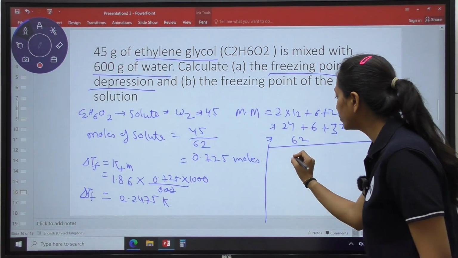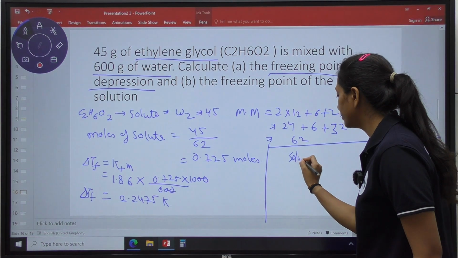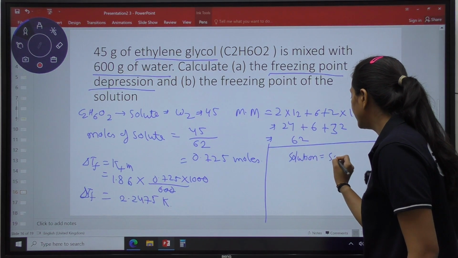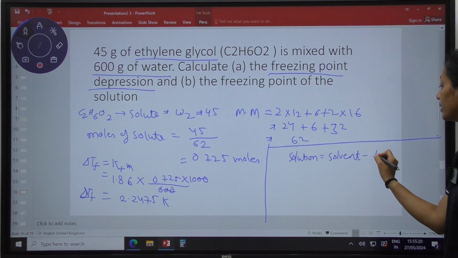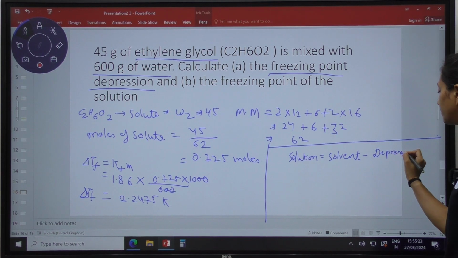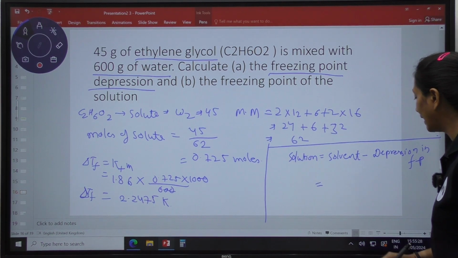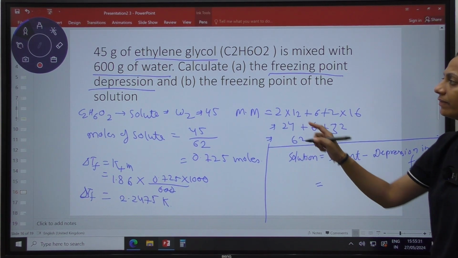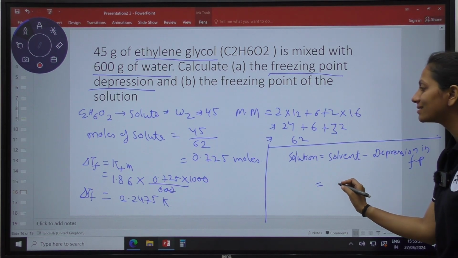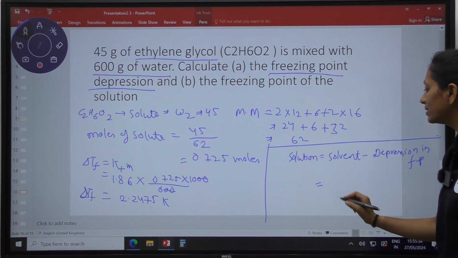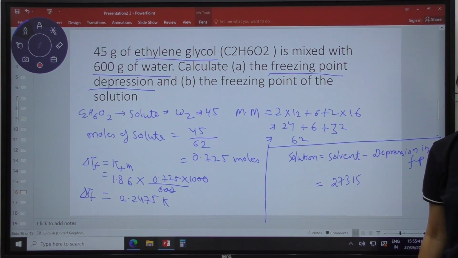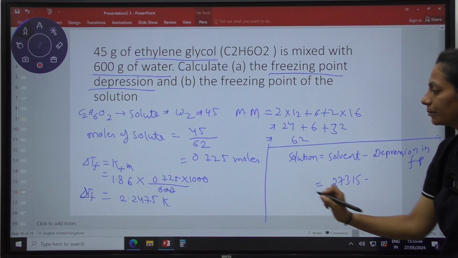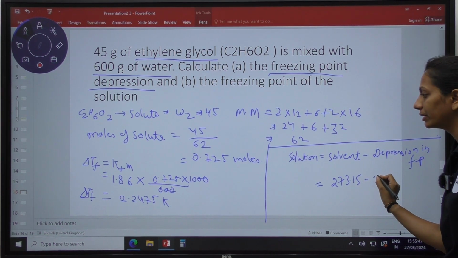We know that the freezing point of the solution will be equal to the freezing point of the pure solvent minus the depression in freezing point. What is the solvent here? Water. And we know that water freezes at 0 degrees Celsius, or we are going to write 273.15 as the freezing point of water. From there we will subtract the depression in freezing point,